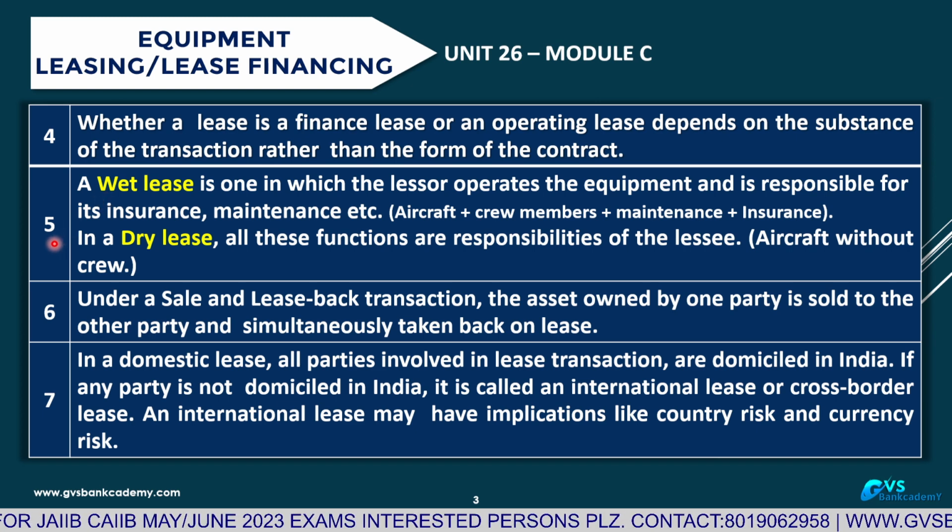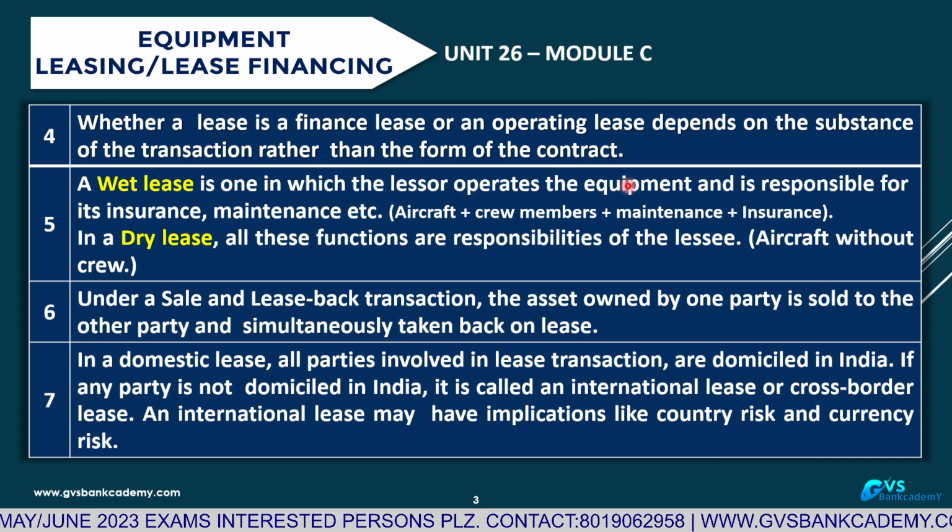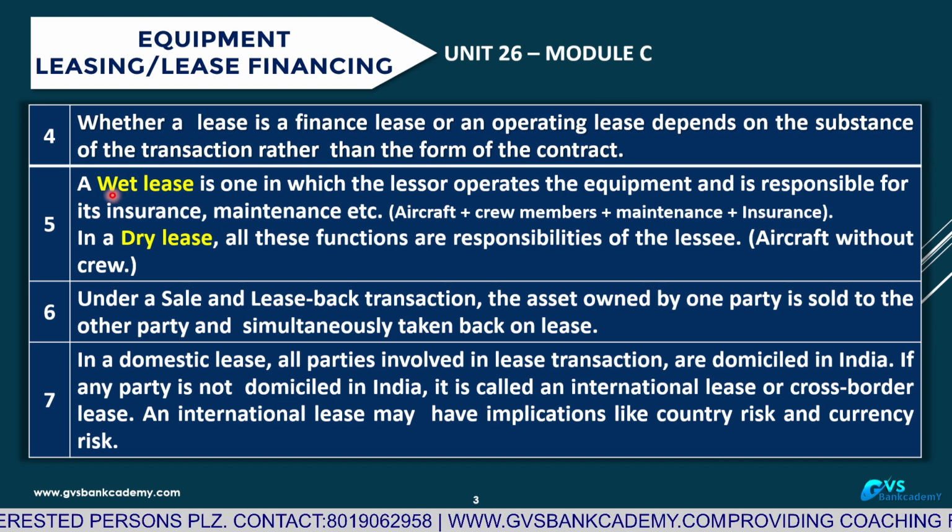Point number 5, wet lease. In a wet lease, the lessor, the asset owner, operates the equipment during the lease period and is also responsible for insurance, maintenance, etc. Example, leasing an aircraft along with crew members, maintenance and insurance. That is called a wet lease. Even after the lease, the lessor is maintaining all these things.